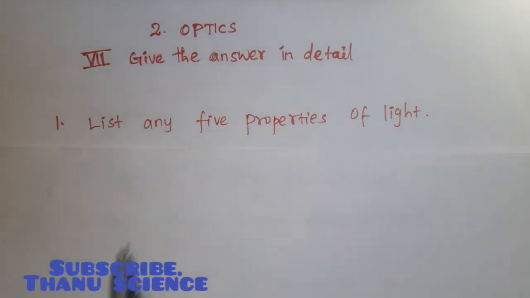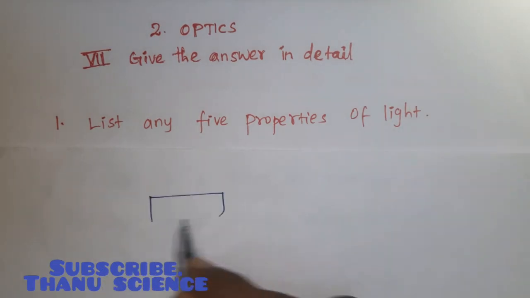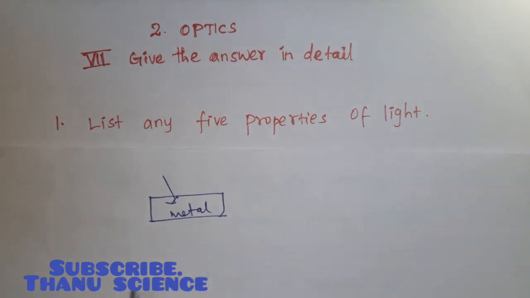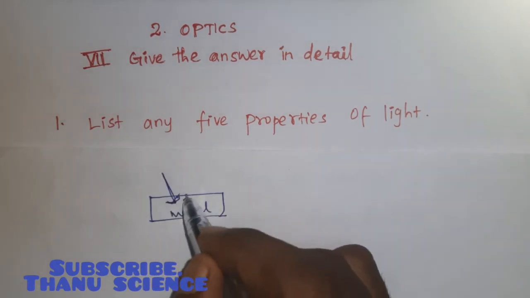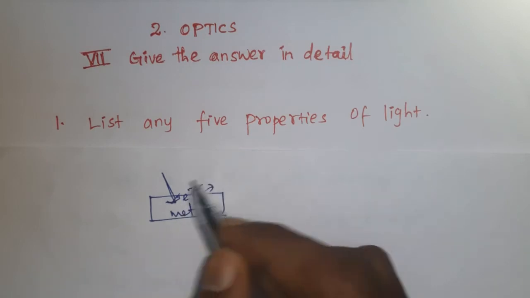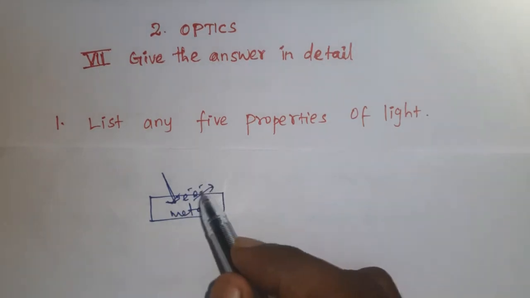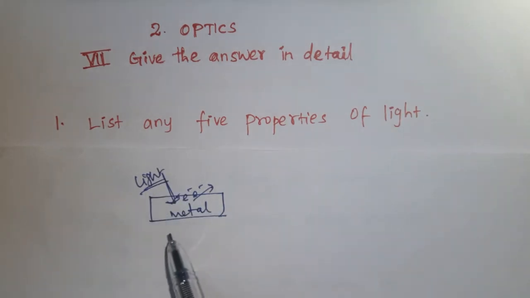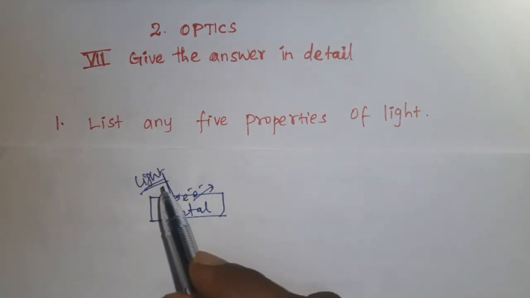So light is nothing but a form of energy. For example, consider this metal surface. When light is incident on the metal surface, electrons will be emitted. So this is photoelectric emission. To emit the electrons, light is required. So light is doing some work. If anything is doing some work, it has some energy. So light is a form of energy.